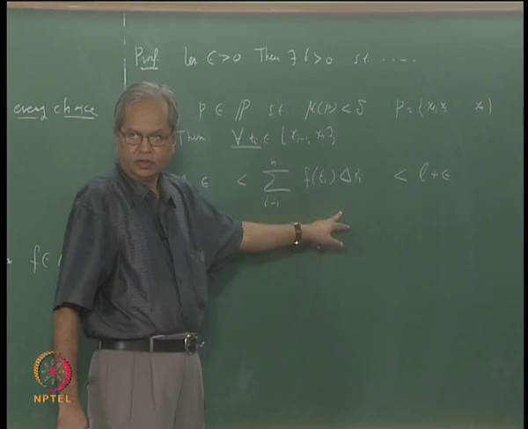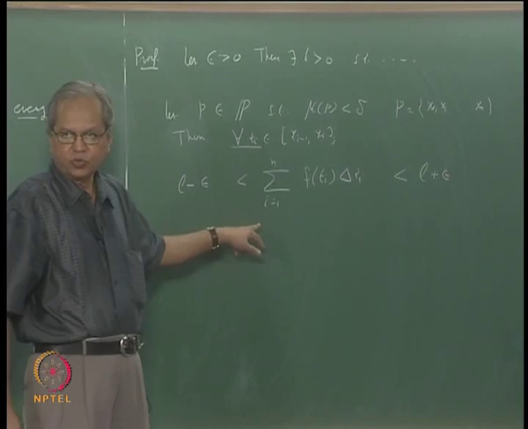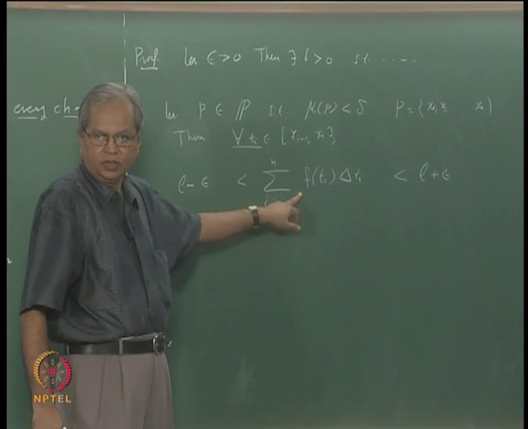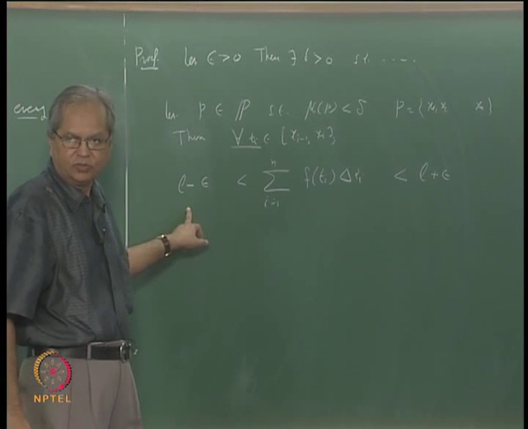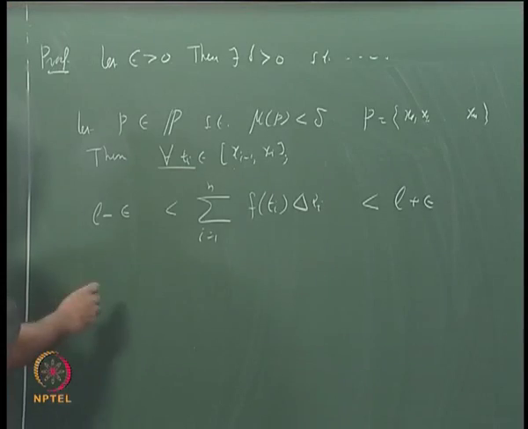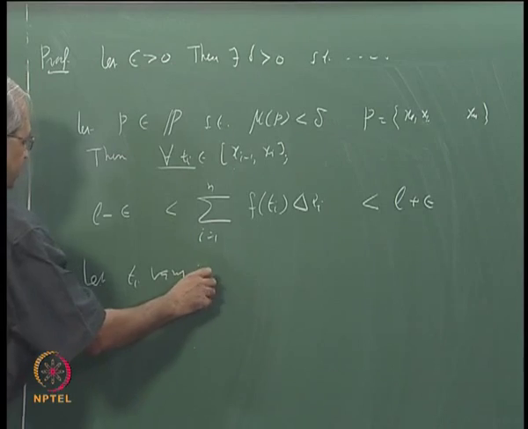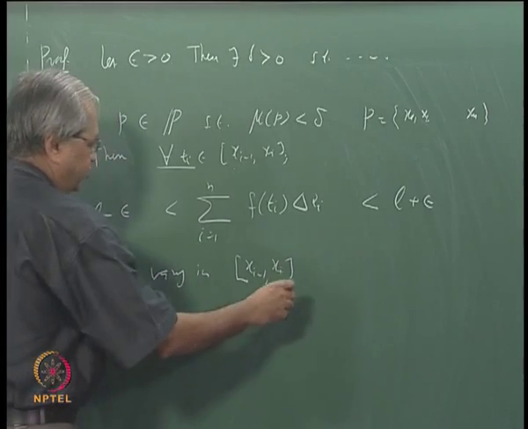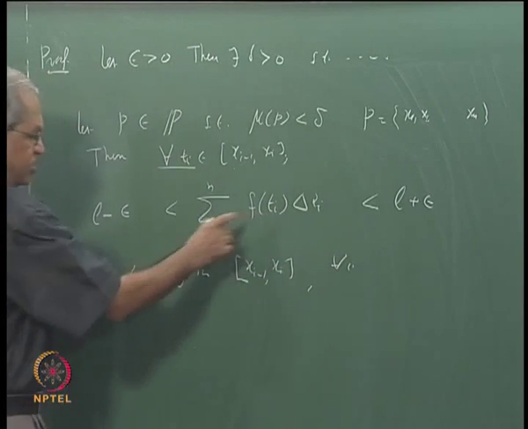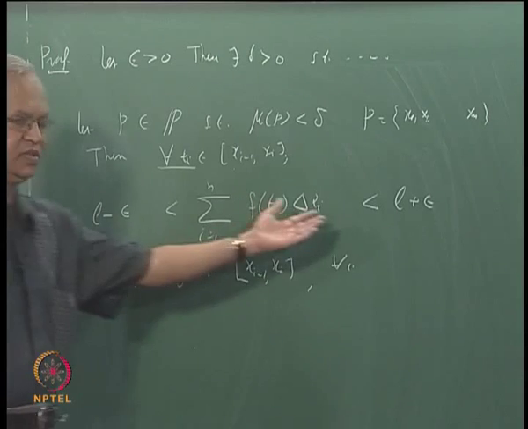Similarly, if I let Ti vary and take the infimum of the corresponding term, then I will get the lower sum. Then I can say the lower sum is bigger than L minus epsilon. So basically what I am saying is this: let Ti vary in the interval x_{i-1} to x_i for all i. That is, for each i you take all possible values of Ti in the interval x_{i-1} to x_i, and all of them must be less than this L plus epsilon.